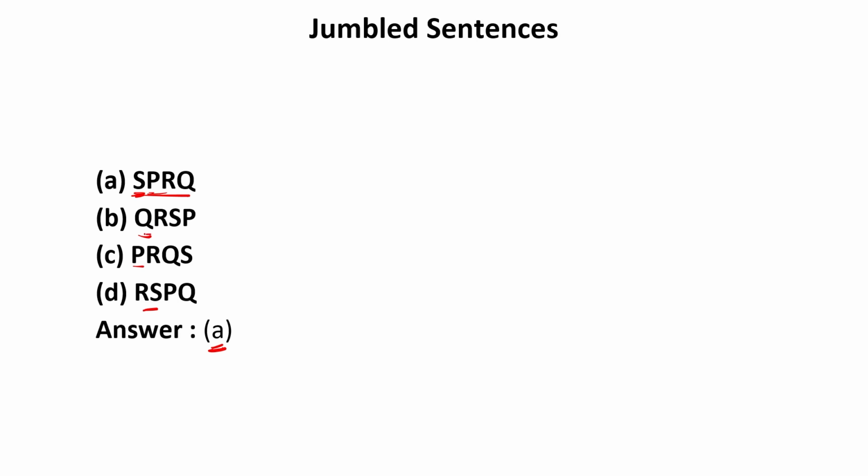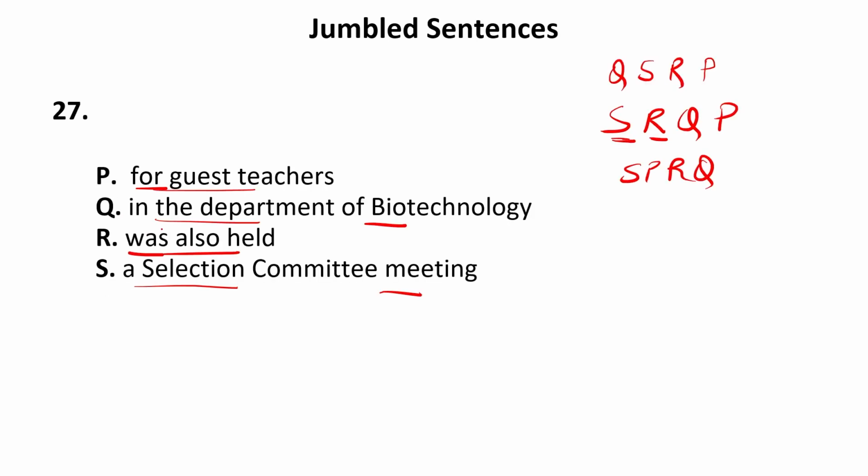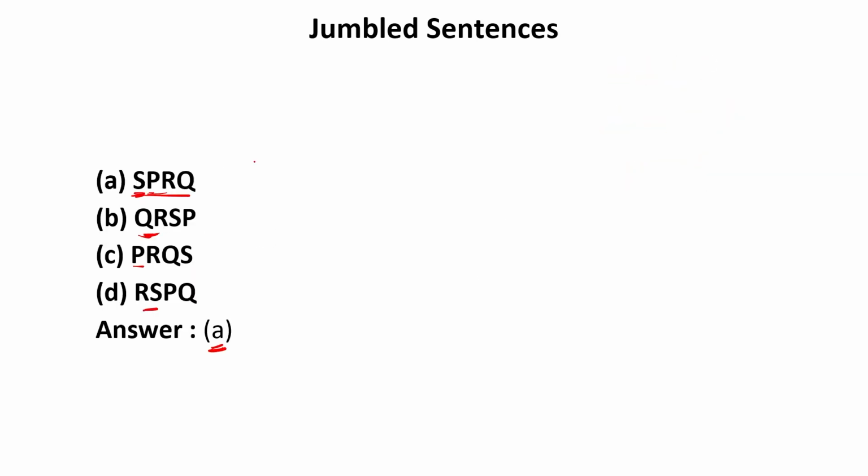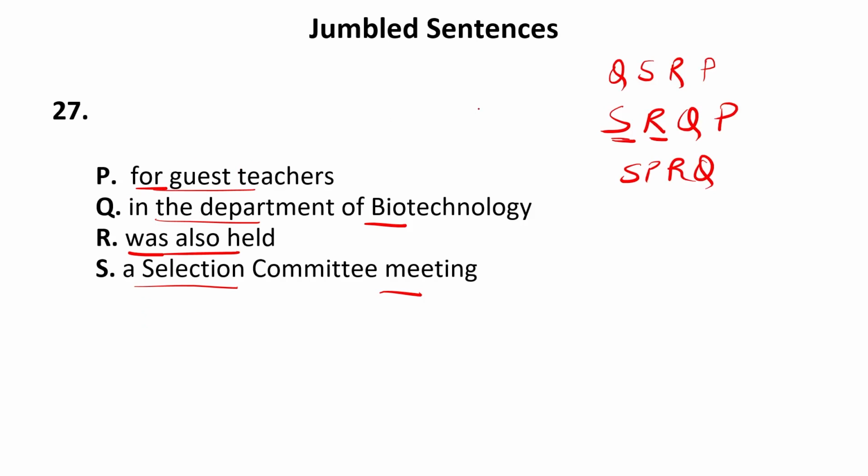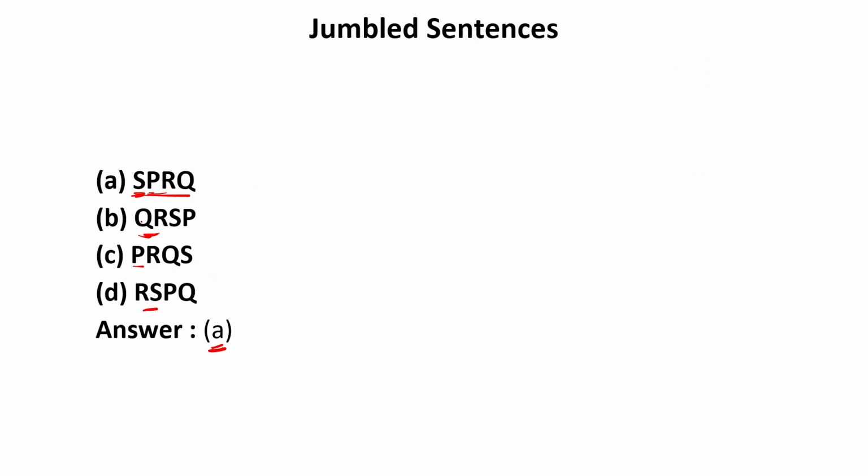If I begin the sentence using Q, it will be QRSP according to our sequence, whereas it is written QSRP. So Q in the Department of Biotechnology was also held. It cannot be the situation. That means QR is a wrong combination.